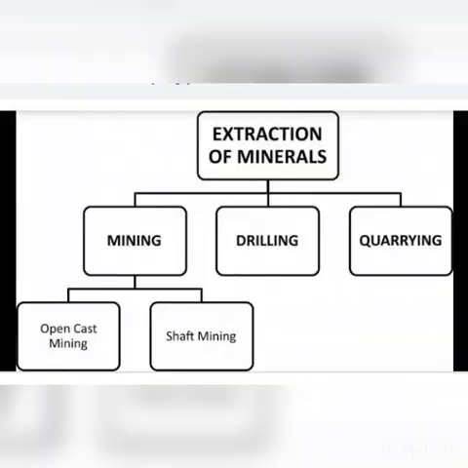We see about extraction of minerals. What is mining? Yes, the extraction of minerals from the earth is called mining. There are three main methods of extraction of minerals. What are they? Yes, mining, drilling, and quarrying. Mining is further classified into two types: open cast mining and shaft mining. Minerals that are located very close to the surface of the earth, isn't it? We can use the quarrying method to dig out.